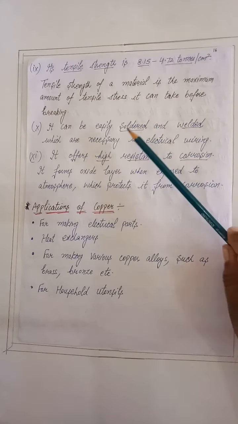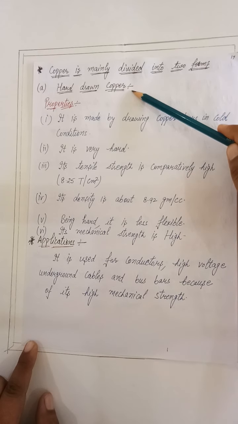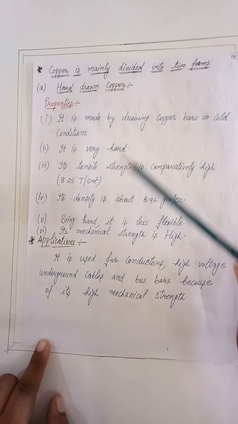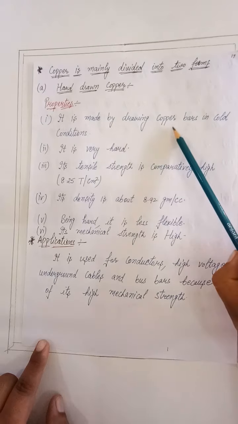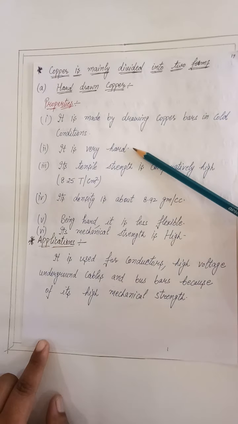Now the applications of copper: it can be used for making electrical parts, heat exchangers, for making various copper alloys such as brass, bronze, etc., and for household utensils. Copper is mainly divided into two forms. First, hard drawn copper. Now the properties of hard drawn copper: it is made by drawing copper bar in cold conditions. It is very hard.